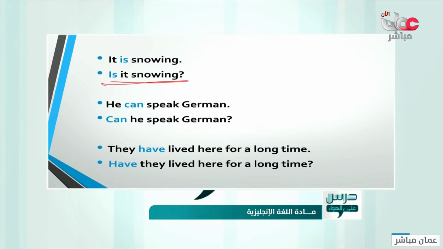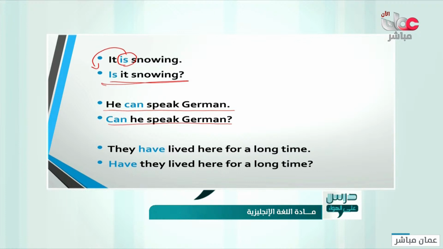Let's have a look at the second example. It says he can speak German. When we make the question, we say, can he speak German? What happened in here? What can you notice there? Look at here, "can" was moved to the beginning of the sentence to form a question. This is called a yes or no question. So the first step to make a question is to form a yes or no question.